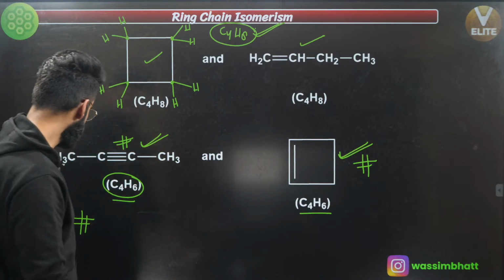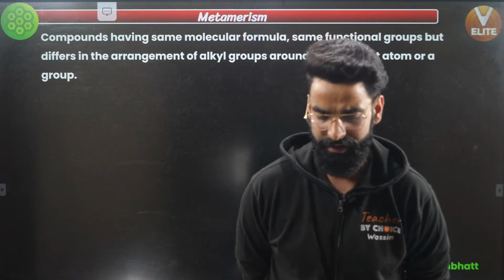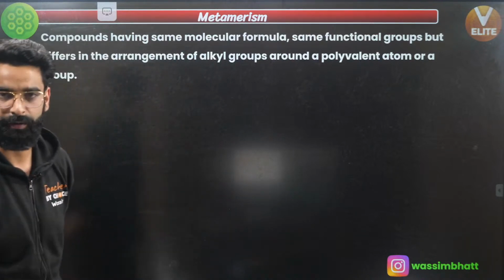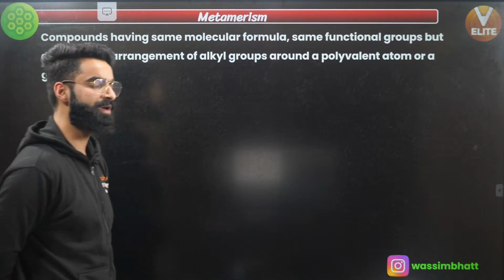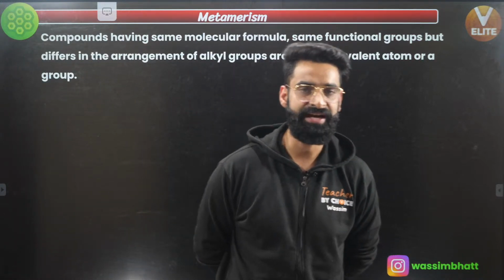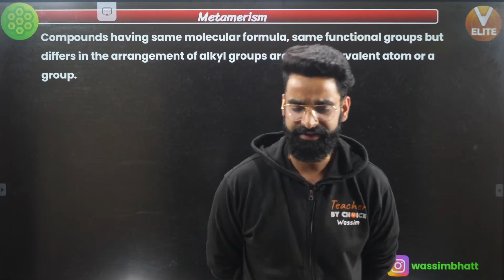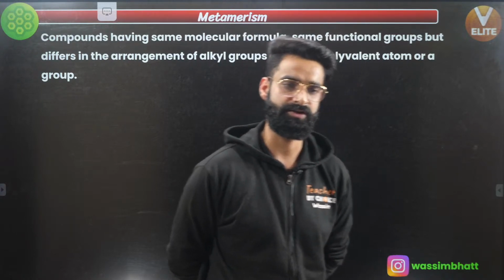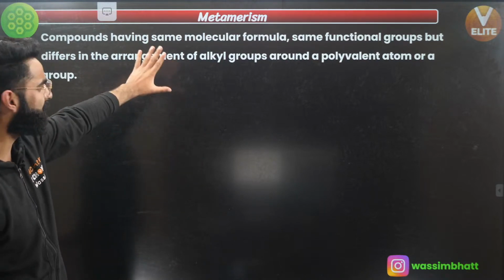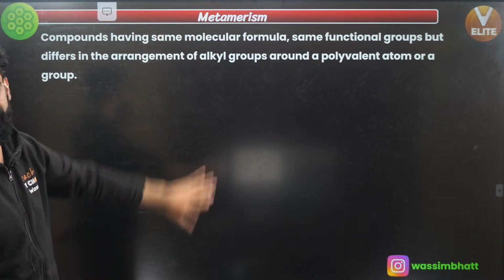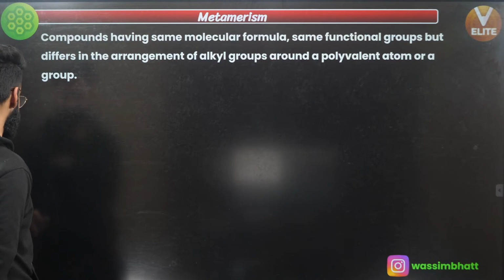Perfect. Let's move on. And let's get started with something called as metamerism. Okay, this is one more type of isomerism which we are going to talk about right here. So people, till now, if you remember, we started with chain isomers, then we talked about position isomers, then functional isomers, and then ring chain isomers. Okay, now let's talk about something called as metamers, right? Well, let's read the definition first, then I'll make you understand what these metamers are all about, yeah? Okay, see guys, have a look as per its definition.